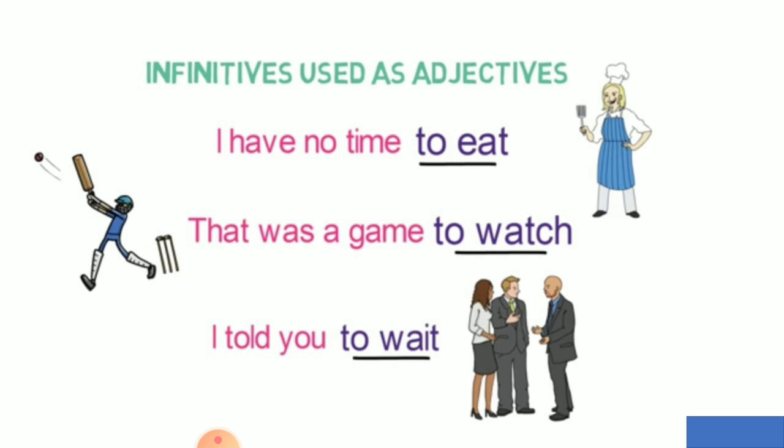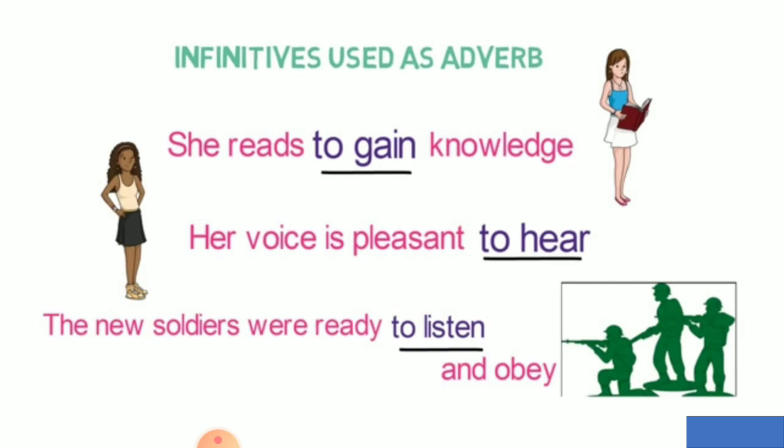Infinitives used as adjectives. I have no time. No time for what purpose? To eat. That was a game. Which game? To watch. I told you to wait. So, all these are defining the nouns as adjectives in the sentence.